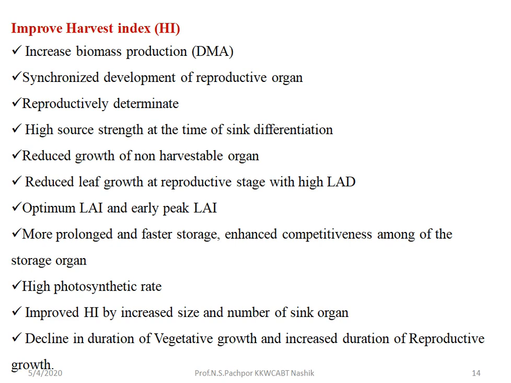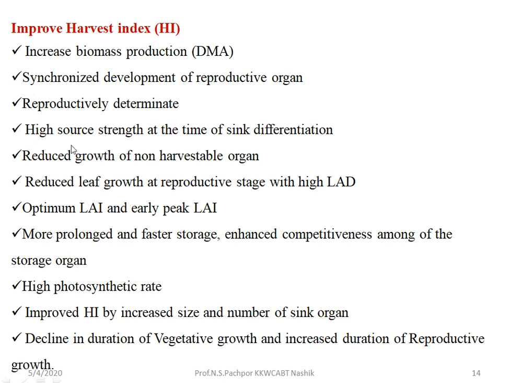Once the plant flowers, there is no further flowering in that plant after some specific day. That is what we call reproductively determinate. Once they are formed, once in their life cycle they flower, there should be a maximum accumulation of dry matter at that region.